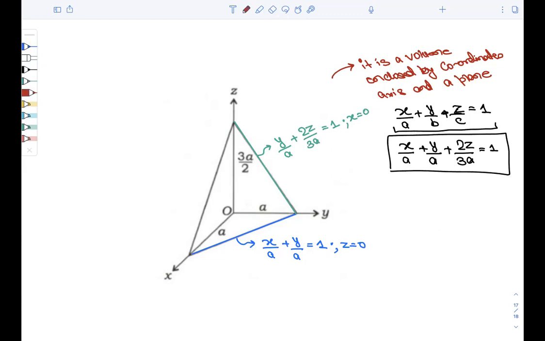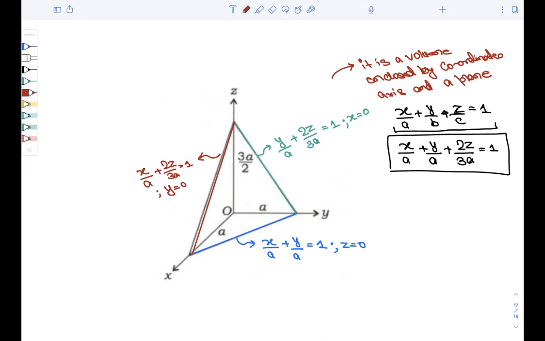And last, let us take with red color here. This is a plane, sorry, this is a line, ये line की बात कर रहे हैं हम लोग, where x और z है. So it is x by a plus 2z by 3a equals to 1 and y equals to 0 here. Y equals to 0 है.